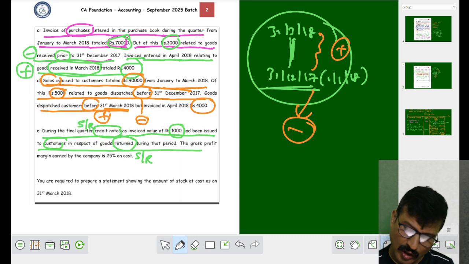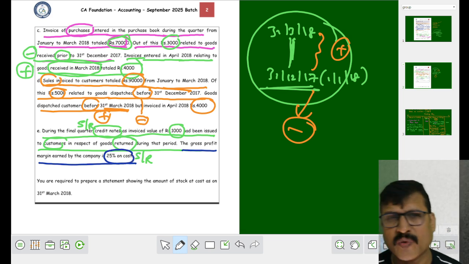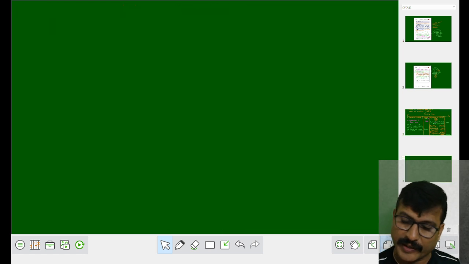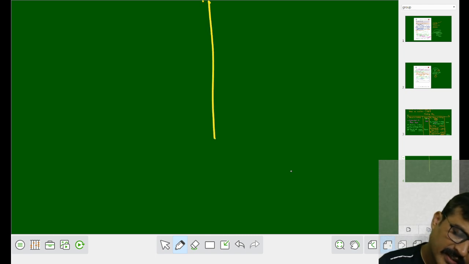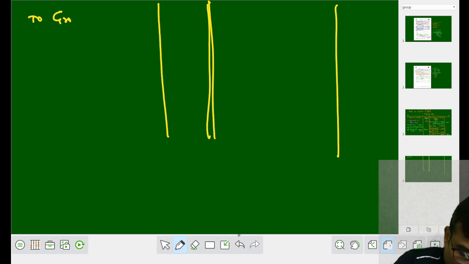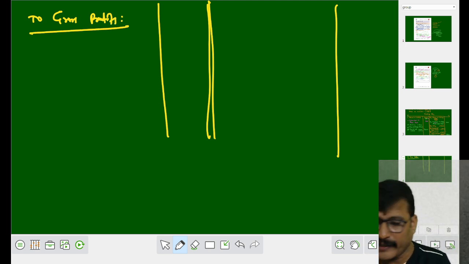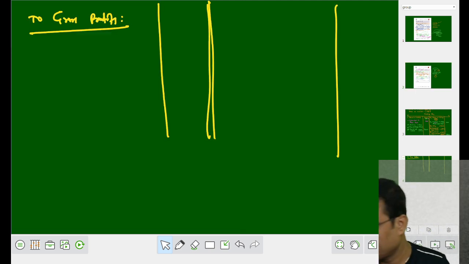Did you understand? See the last point, my dear children. Gross profit margin is 25% on cost. Gross profit is how much? 25%. On what? Cost. Okay. Shall I continue on the next page? Because that page is not sufficient to complete my answer. So let me continue this trading account on the next page. So, let me write gross profit. My dear students, gross profit is how much? 25% on cost.